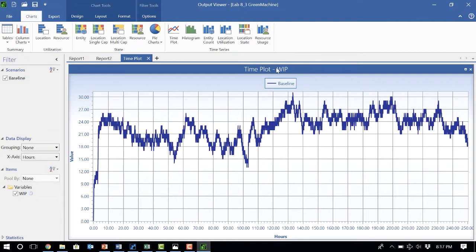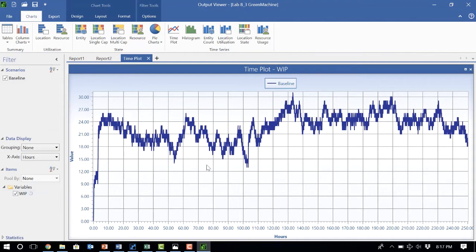So basically this plots our variable. Okay, and here if you check the W working process, it just plots your variable for you. So make sure there is no grouping in plotting the data, and the x-axis is hours. We ran the simulation for 250 hours. That's what we see in our x-axis, and then for the variable, just pick working process. That's the only variable that we have, but make sure that's the one that is checked.